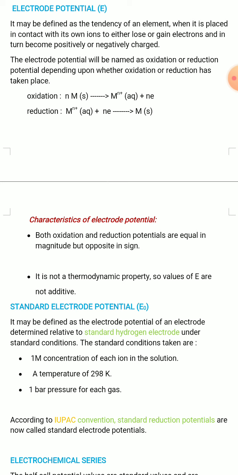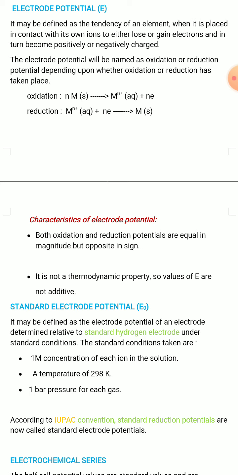The potential of this reduction reaction is known as reduction potential. The characteristic of electrode potential is that oxidation and reduction potentials are equal in magnitude but opposite in sign.